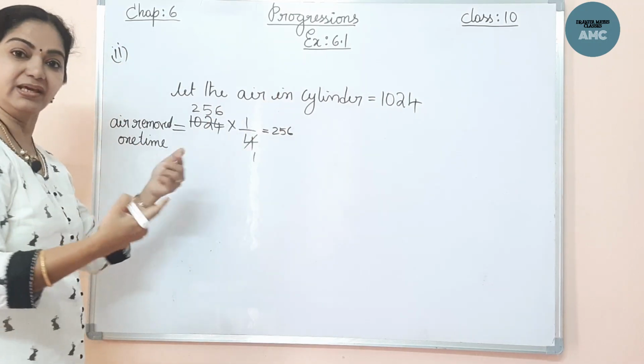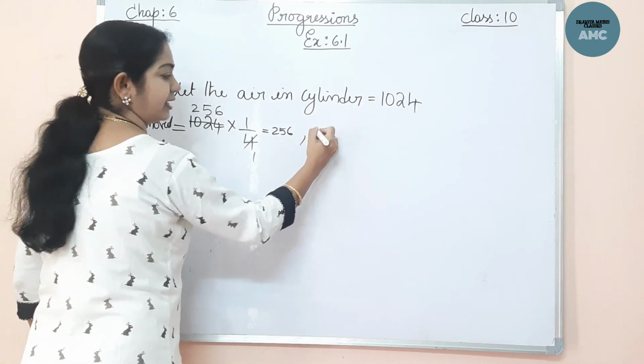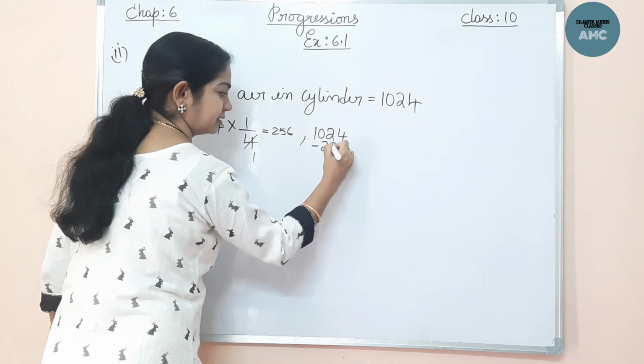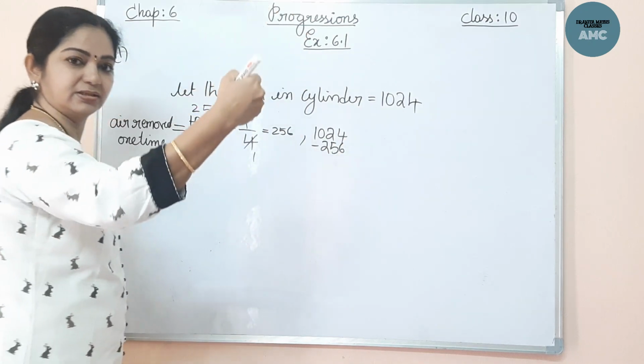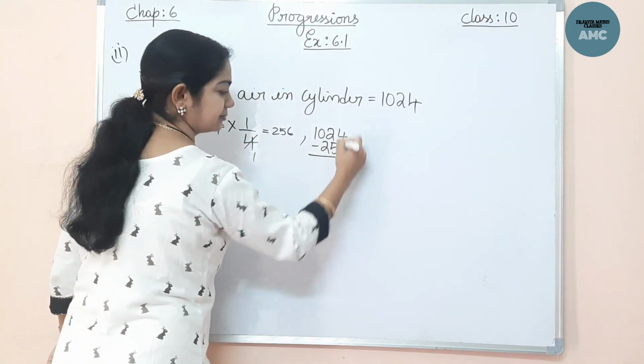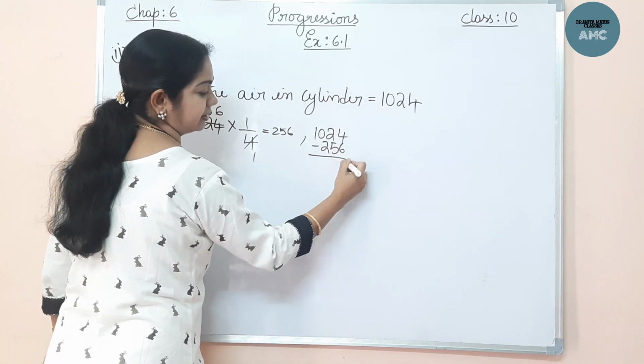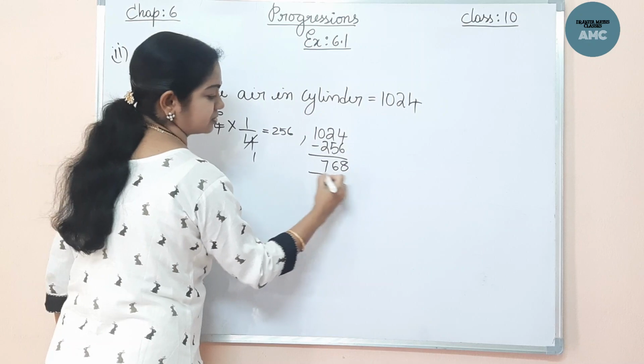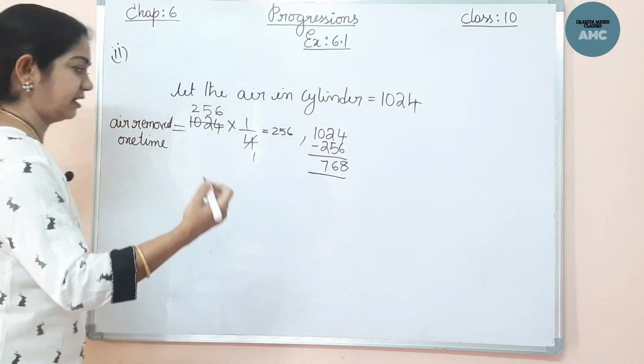So how much will be remaining? From 1024, if you subtract this 1/4 part that has been removed, how much remains? So I have to subtract it here. 14 minus 8 comes 6, 5. Now here 9 to 7. So 768 is the next term.